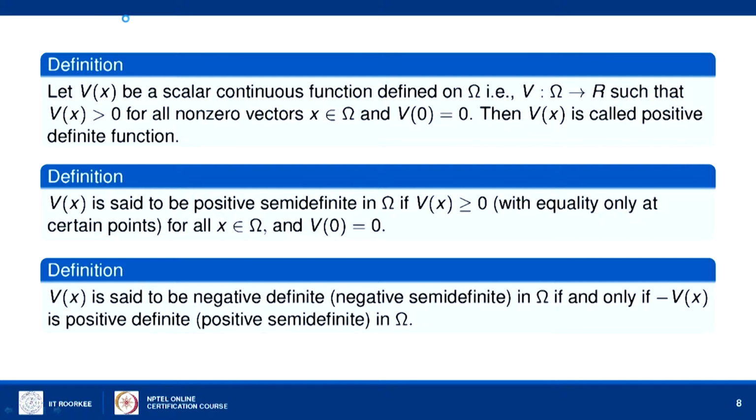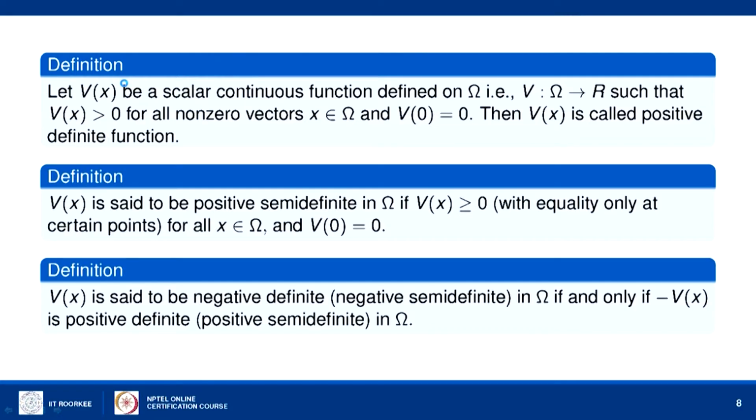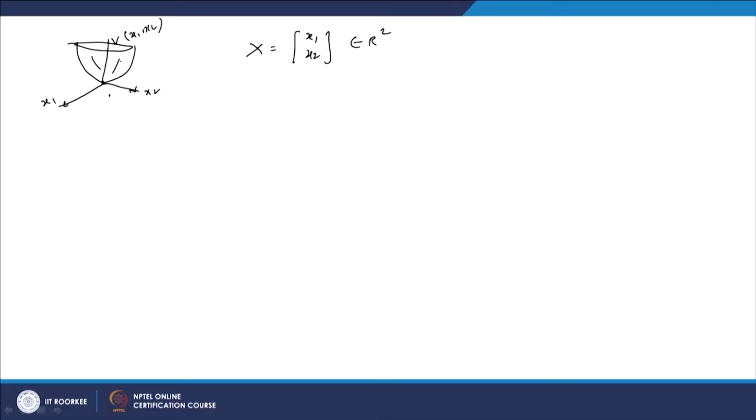And V is said to be positive semi definite if V of x is greater than or equal to 0, and V of 0 should be equal to 0. So, it means that at some places it can also be 0, but it does not mean that V of x can be identically equal to 0. At some points it can be 0 and at the remaining points it has to be positive.